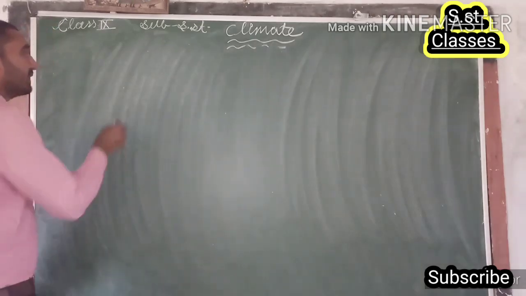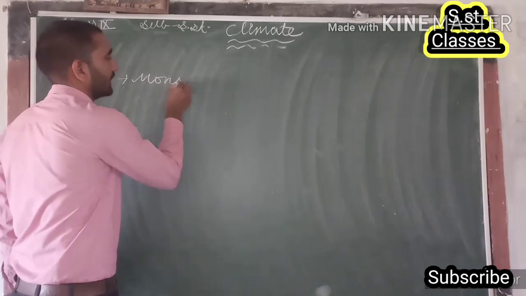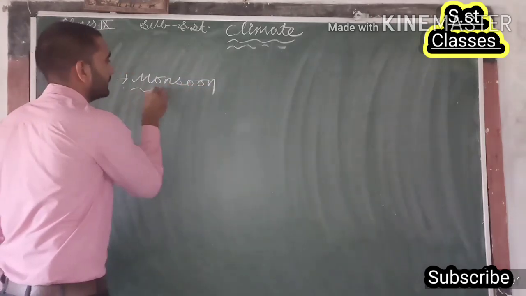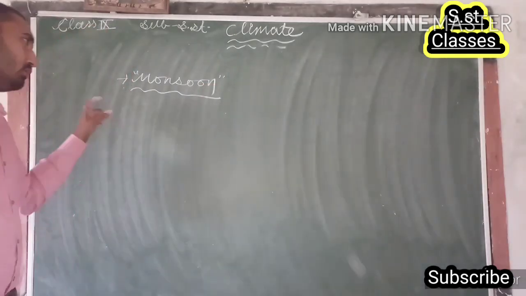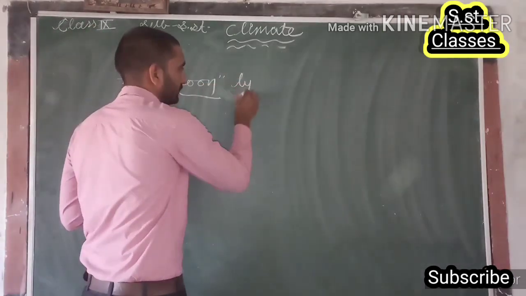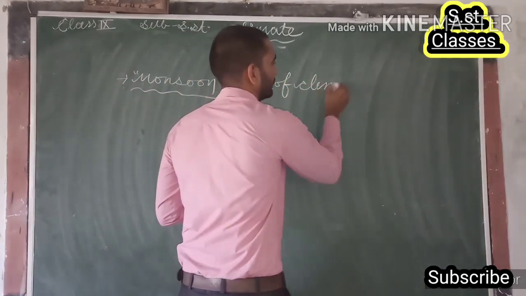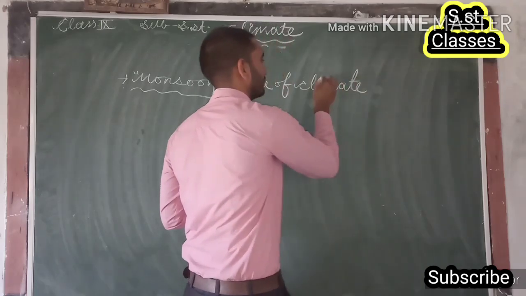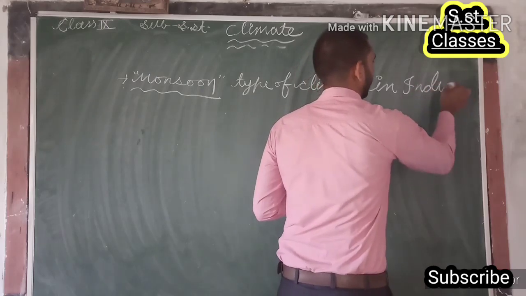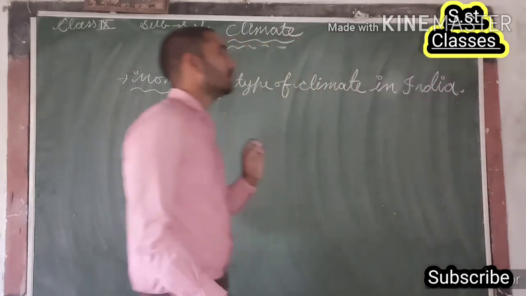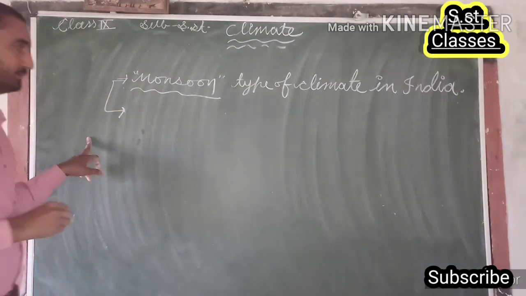So guys, the climate of India is generally monsoon type of climate. Means in India we have monsoon type of climate. So now, what do we actually mean by this term monsoon? Guys, monsoon is an Arabic word.